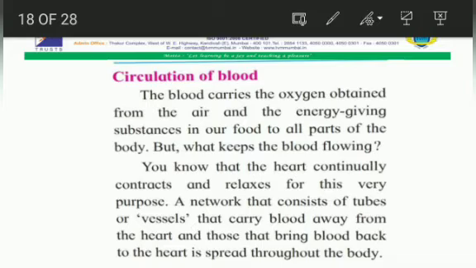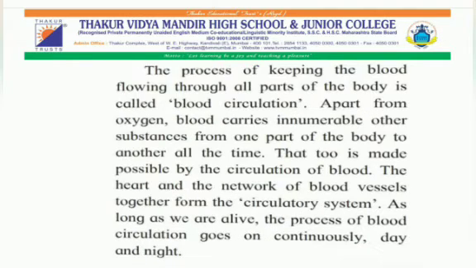For this very purpose, a network of tubes or vessels that carry blood away from the heart and those that bring it back to the heart is spread throughout the body. So, students, the process of keeping the blood flowing through all parts of the body is called blood circulation.